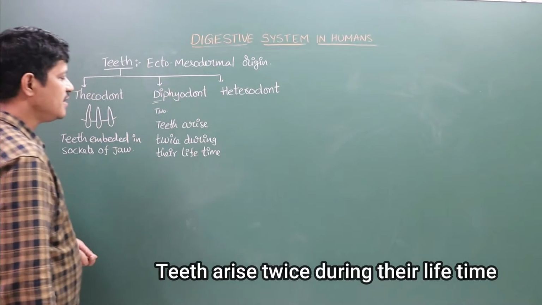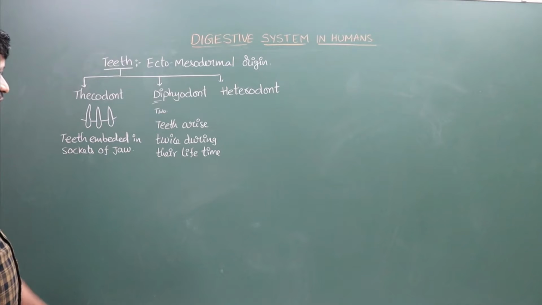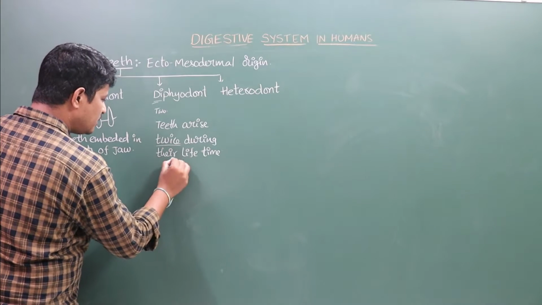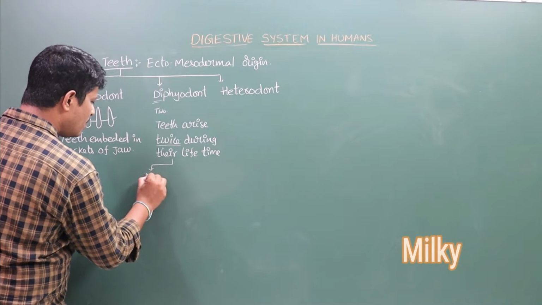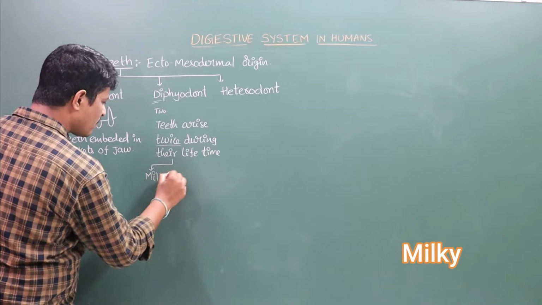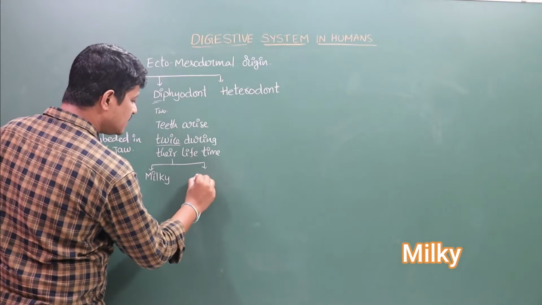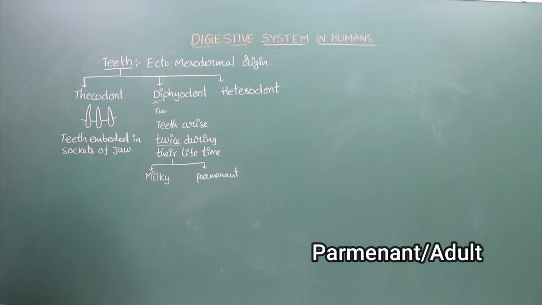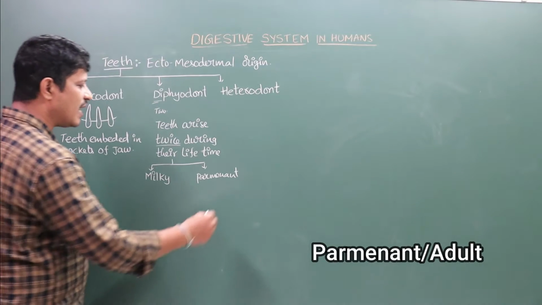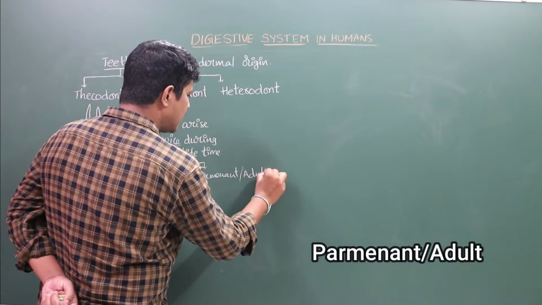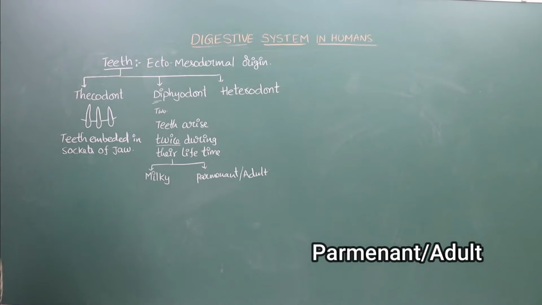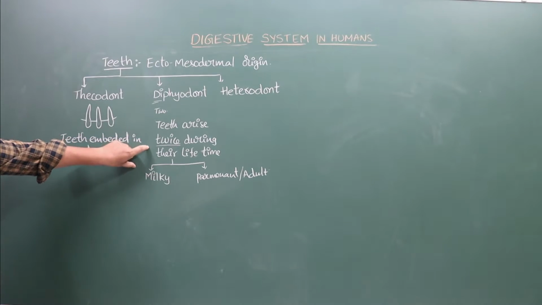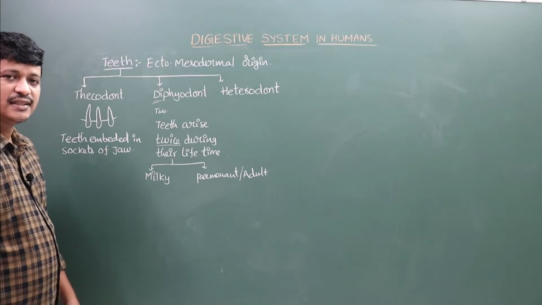So teeth arise twice during their lifetime. This type of dentition is known as diphyodont teeth. In diphyodont teeth, twice means the first one is milky teeth, and the second one is permanent teeth. The first one is milky teeth, or deciduous teeth, and the second one is adult teeth. Adult teeth are the permanent teeth. So the milky teeth and the permanent teeth arise twice during their lifetime. This type of dentition is known as diphyodont type.